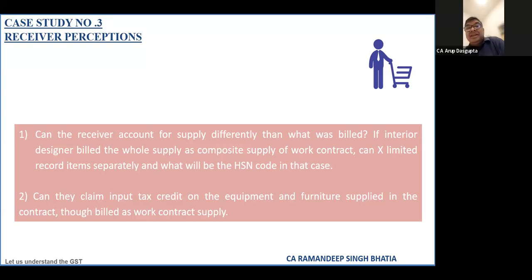Yes, sir. In the case of solar panels and all this, that rework matter also. Since the billing has been done on a composite basis, taking the credit on that basis.